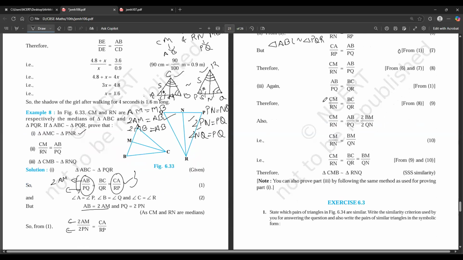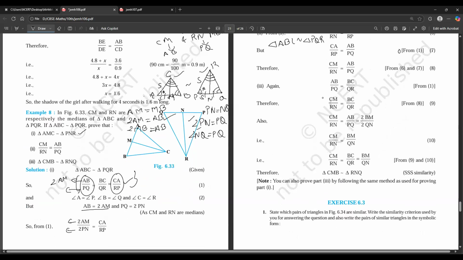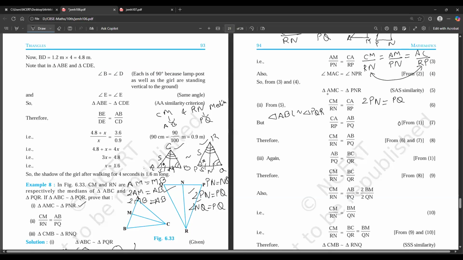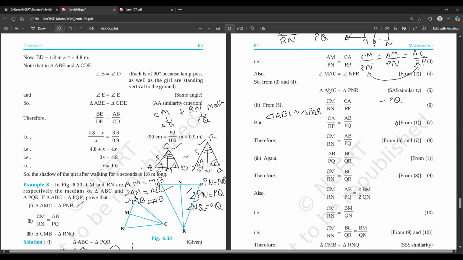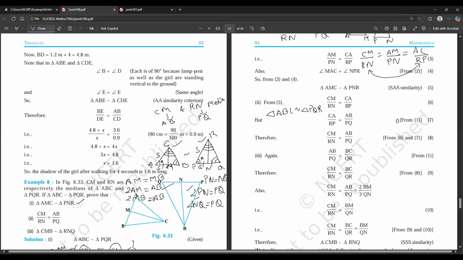Where are we heading with this? Are you talking about this step? Which step are you talking about? The second step. We have equation numbers here. Tell me the equation number. Equation number 6. See, equation number 6 is not coming from any median. Equation number 6 is coming from this fact that